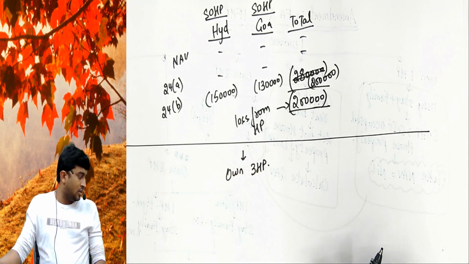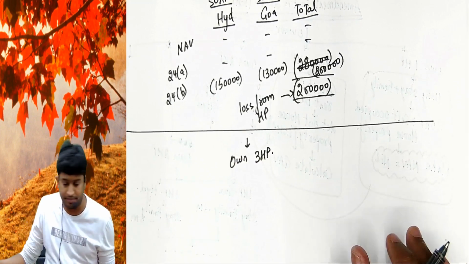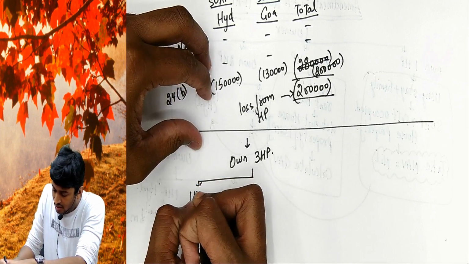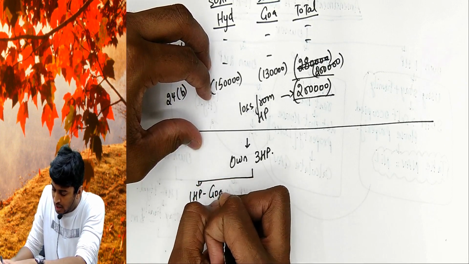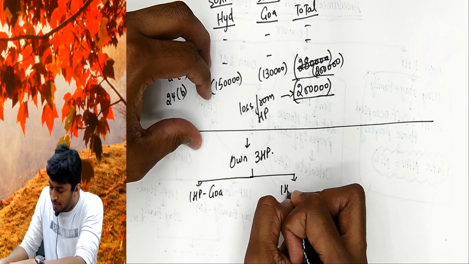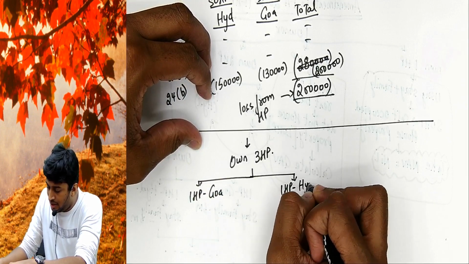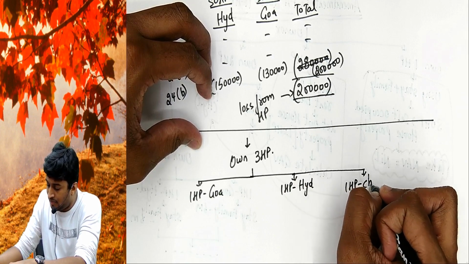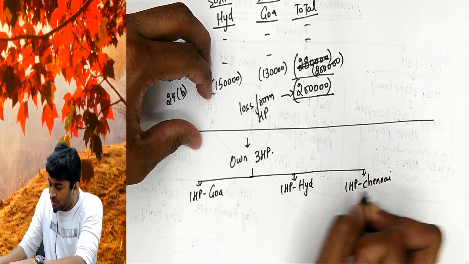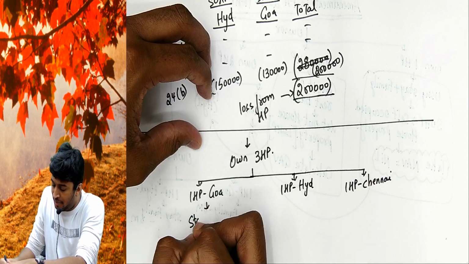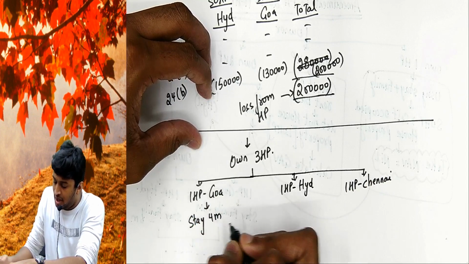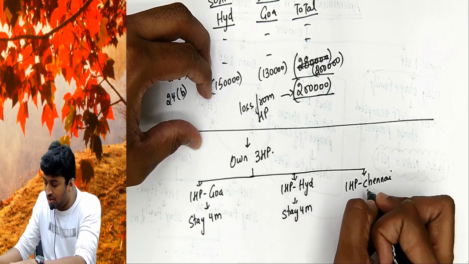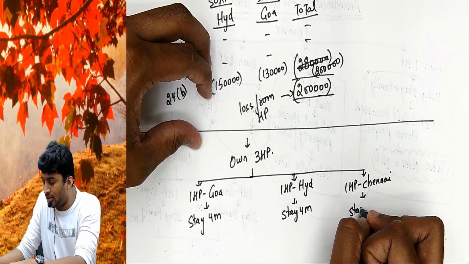You own 3 house properties: 1 house property in Goa, 1 house property in Hyderabad, and 1 house property in Chennai. This I am staying with family for 4 months. This also I am staying with my family 4 months. This also 4 months.